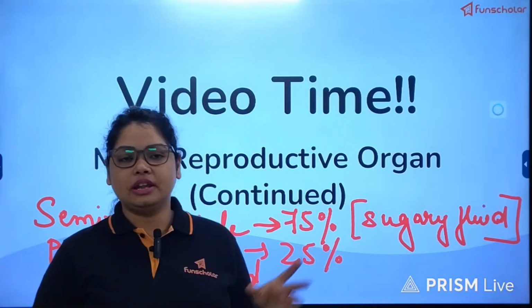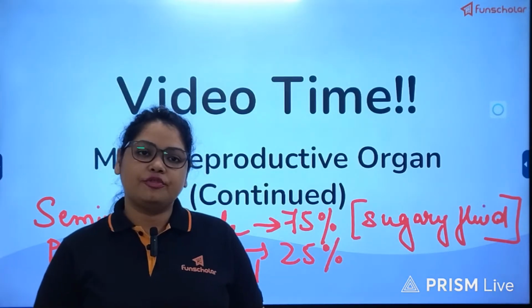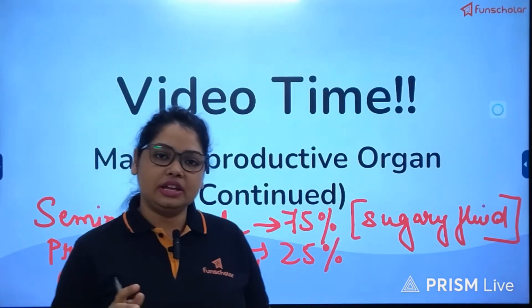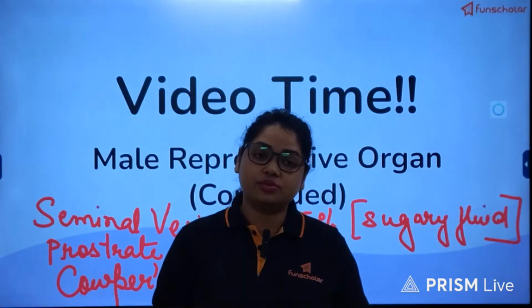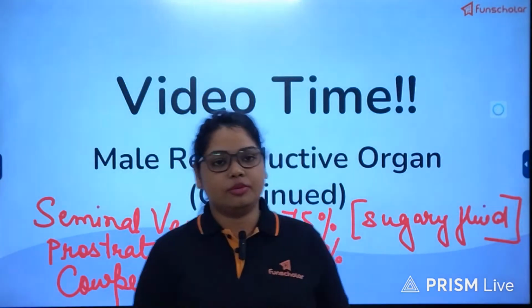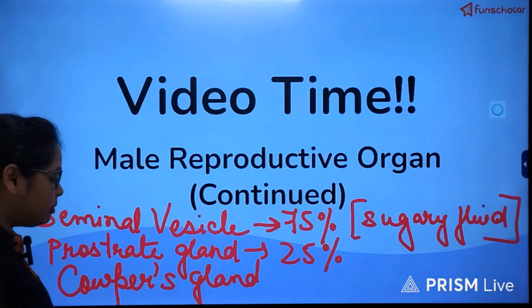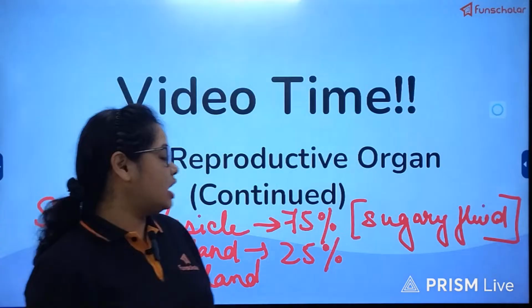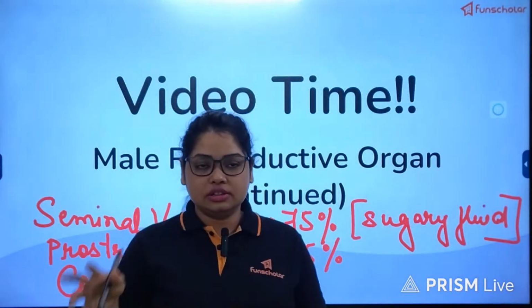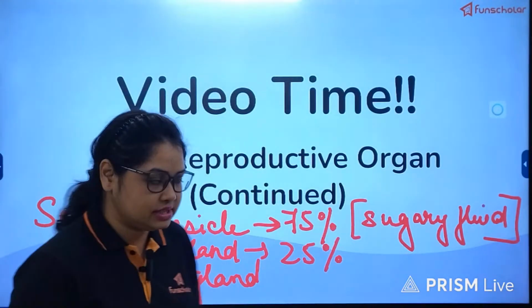But in case of the male reproductive system, the penis is the only passage for both the urine as well as the semen. That is why the acidic nature of the urethra needs to be neutralized with the help of the secretion from the Cowper's gland. And there is a single passage, and that is the reason the vas deferens merges with the urethra, so that all the sperms along with the secretions can come out of the penis.